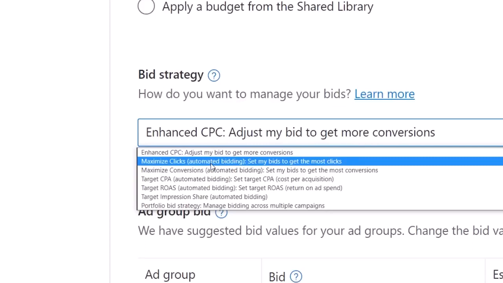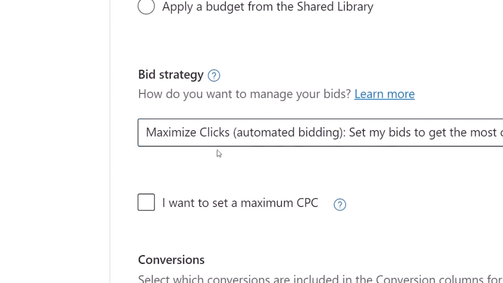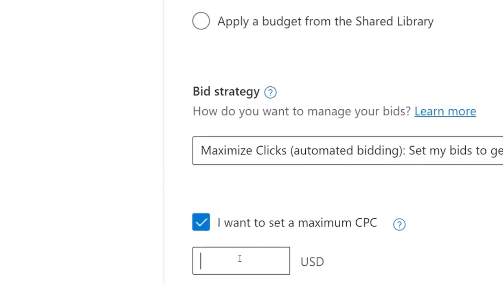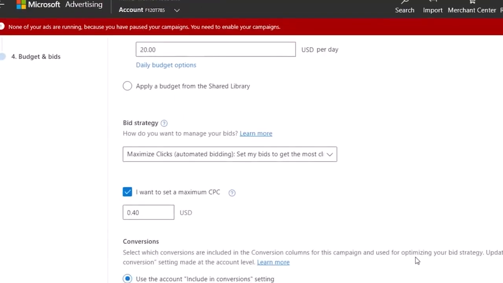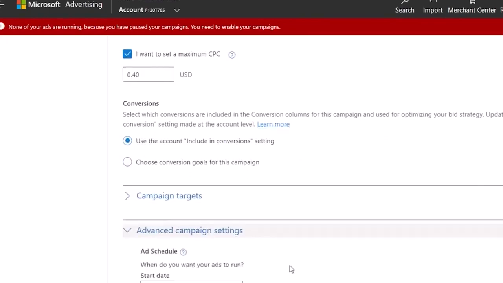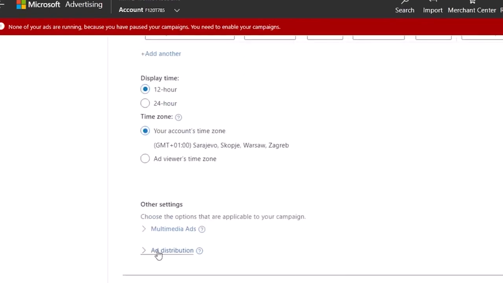Now, the thing you want to do is just set it to manual CPC and then just set the bid to 50 cents. Now, the reason why you want to do this is because you are actually going to be getting a $500 coupon, which means you are going to be able to run this campaign for free for the first 500 clicks. So you are basically going to be able to test this campaign completely for free.